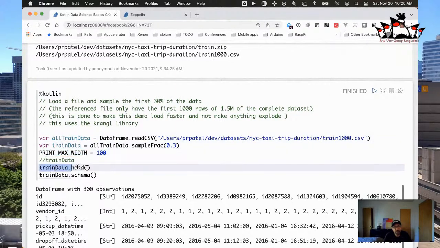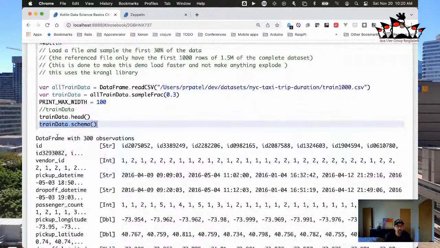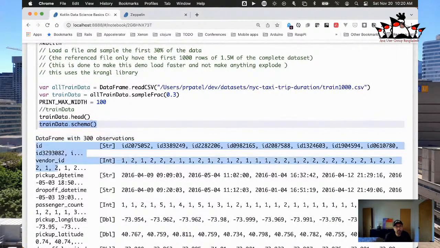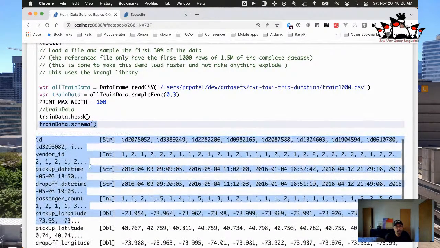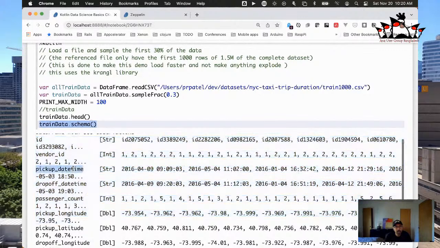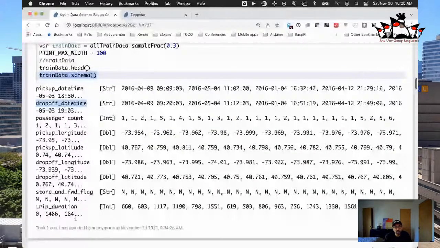So you can see right here that I'm printing the training data's head, and then I also want to see what the schema looks like. So I ran that previously, and you can see what that looks like. It said we loaded data frame with 300 rows in it, and this is the structure of the data, and these are some of the different things in it. It has an ID, a vendor ID, pickup date time, drop off date time, et cetera, et cetera. What's the latitude and longitude of this specific data that's here? Okay, and a bunch of other things. How long was that trip?